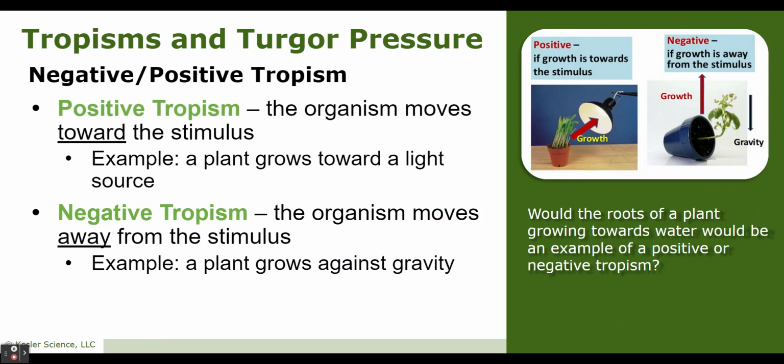Negative versus positive tropisms. This has to do with how the organism reacts. A positive tropism is when the organism moves toward the stimulus. For example, a plant grows toward a light source. In a negative tropism, an organism moves away from the stimulus. An example would be a plant growing against gravity. Gravity is pulling down, the plant grows up, the opposite direction.